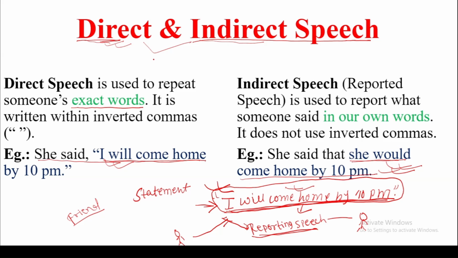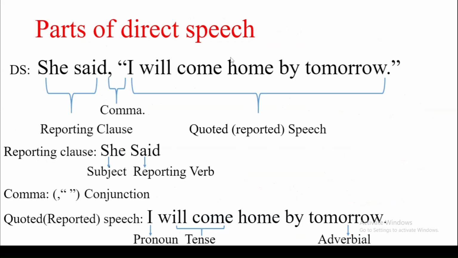There are various rules that we have to keep in mind at the time of changing a speech. I will give you a short trick through which you can easily change direct speech into indirect speech. Now let's understand it first.